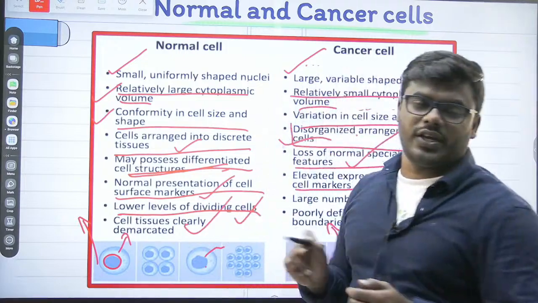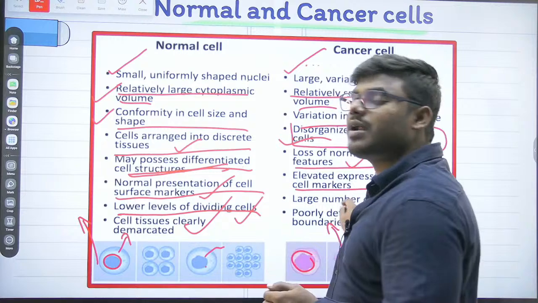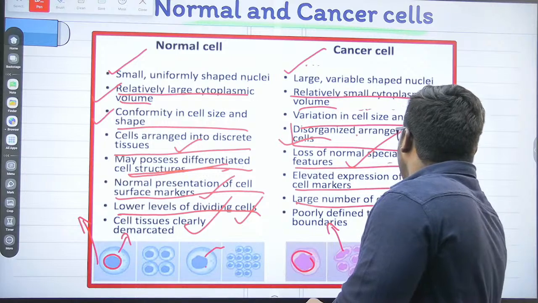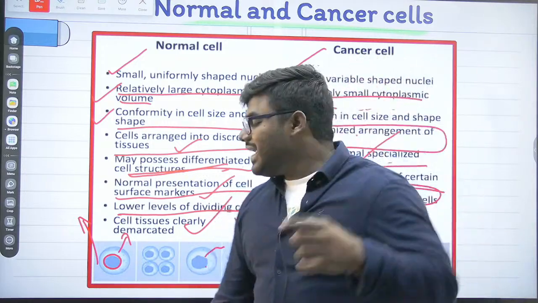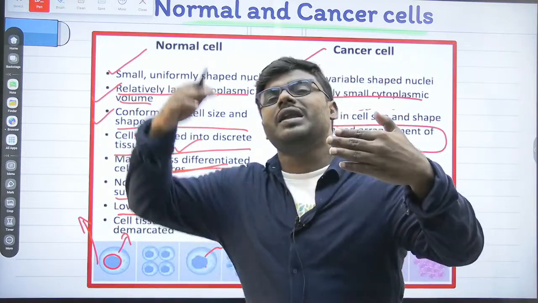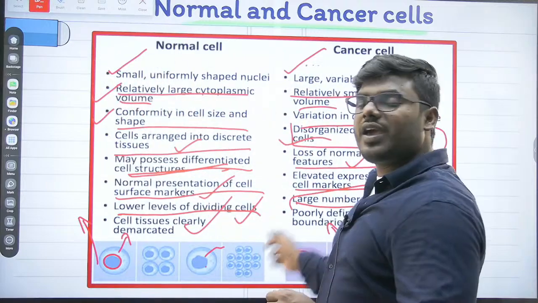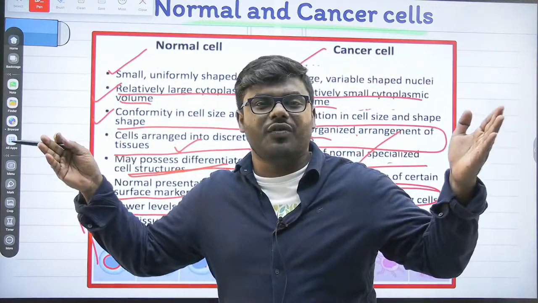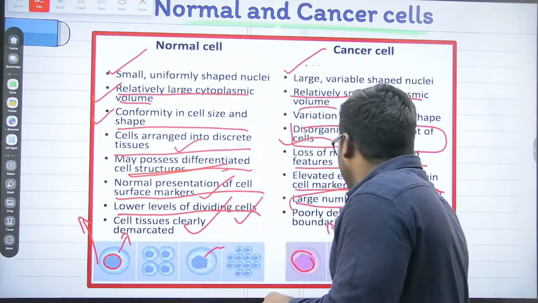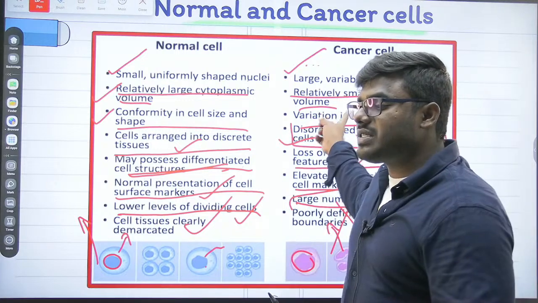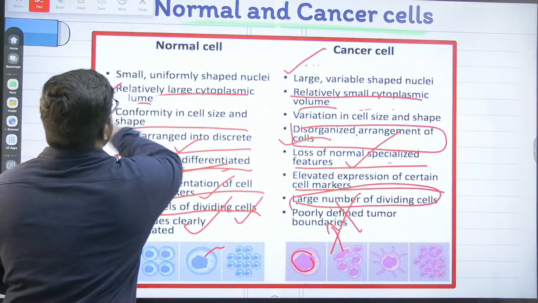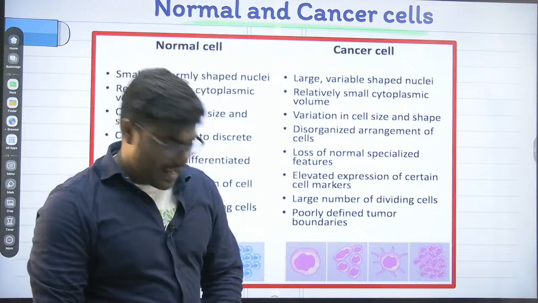High differentiation. But friends, what you have to understand about the cancer cell? They never ever undergo differentiation. See here, a large number of dividing cells. In case of our normal cells, I am talking about regulated division and high differentiation. But in case of a cancer cell, a large number of cells will divide. There is no regulation of cell division and there will be no differentiation. So friends, these are all the major differences between the normal cell and the cancer cell.